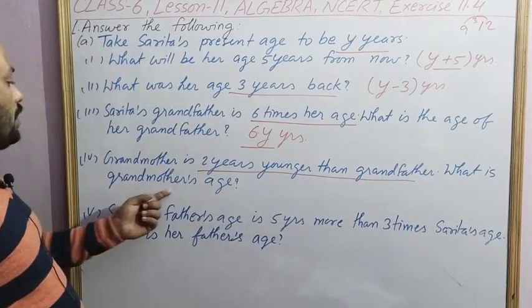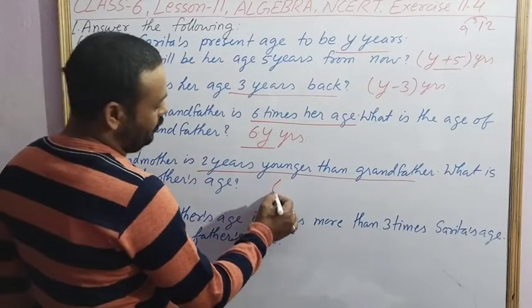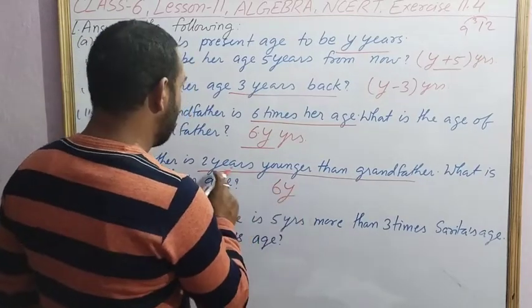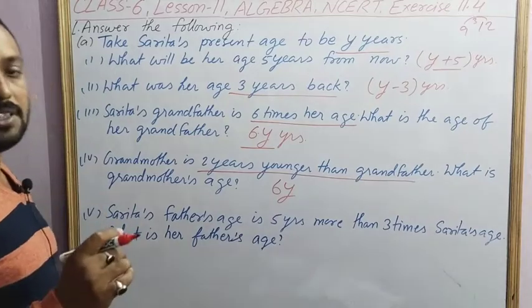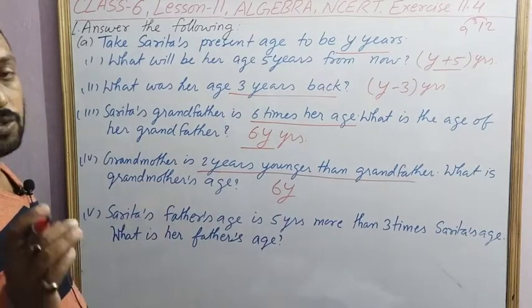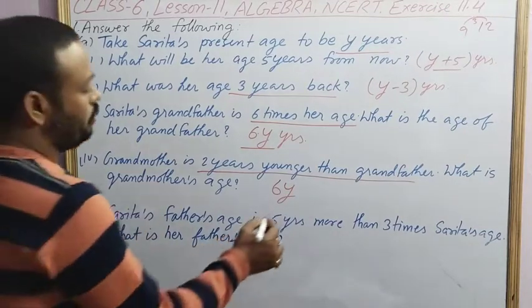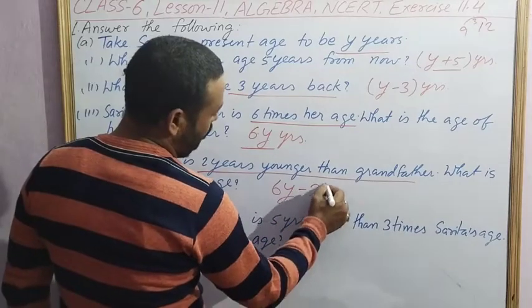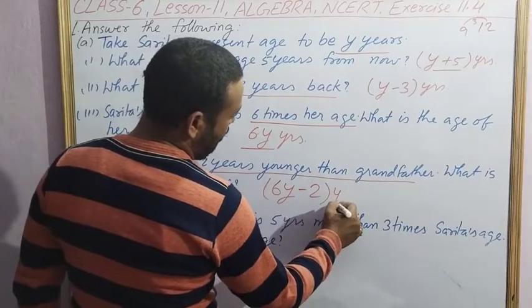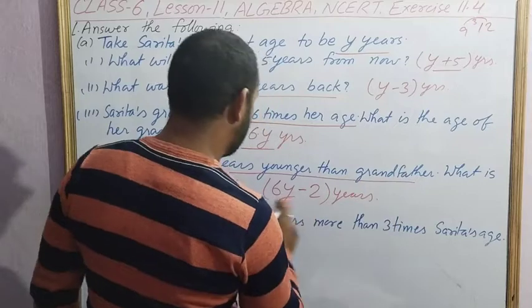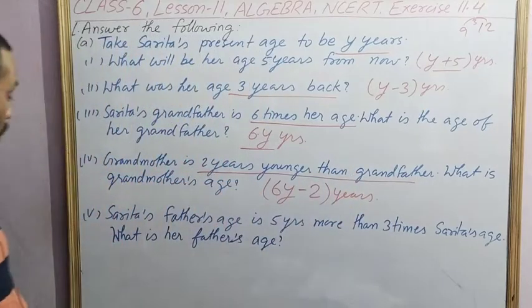Now again, the fourth question, grandmother is 2 years younger than grandfather. What is grandmother's age? Grandfather's age was 6y. Younger means smaller, so grandmother is 2 years smaller than grandfather. So we will subtract 2 from grandfather's age. This is Sarita's grandmother's age.